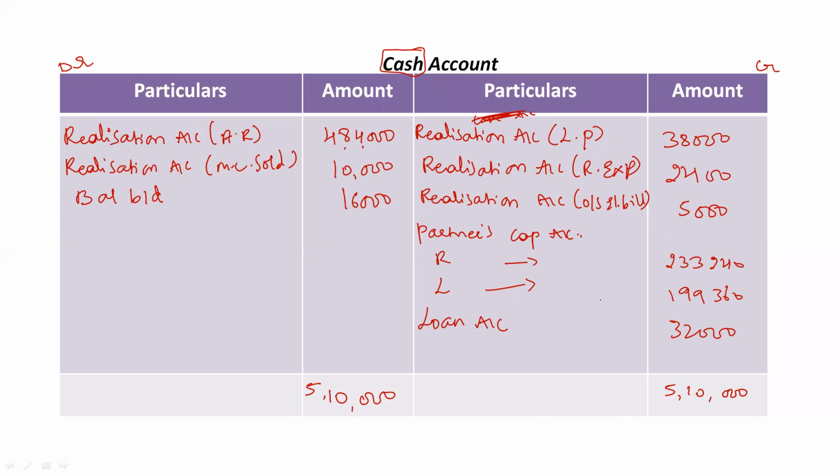Okay, you should be very careful with two items here. On the debit side, opening balance, and if partner's loan is given, it should be taken on the credit side. Many a times, many students forget to take both of these entries. So that is why the cash account will not tally. Okay, and they will keep checking the solution again and again, but they don't find any mistake. Okay, so these two things you have to be very careful with. Right, so this is how we solve full problem in case of dissolution of partner, when we also have to prepare partner's loan account. Clear?